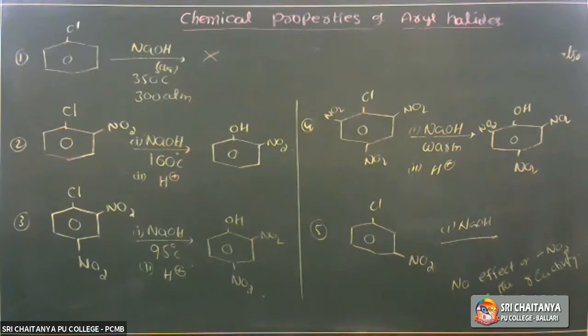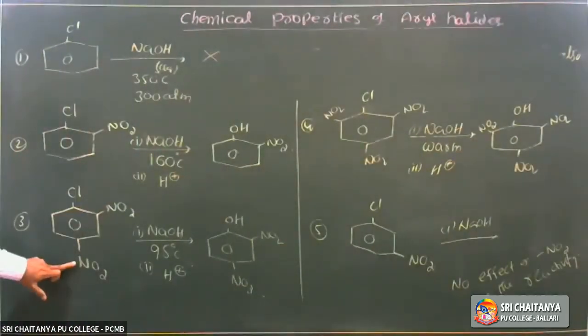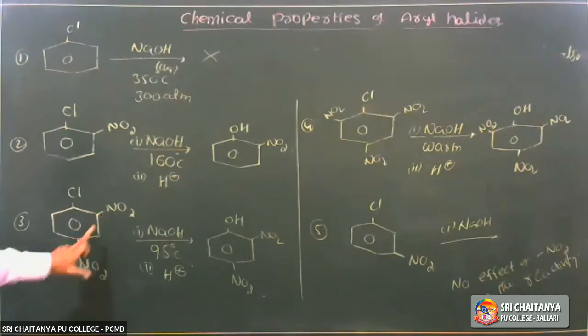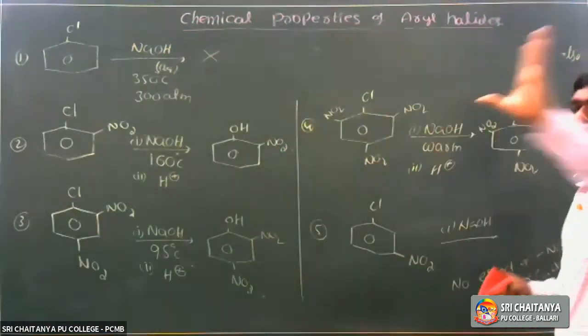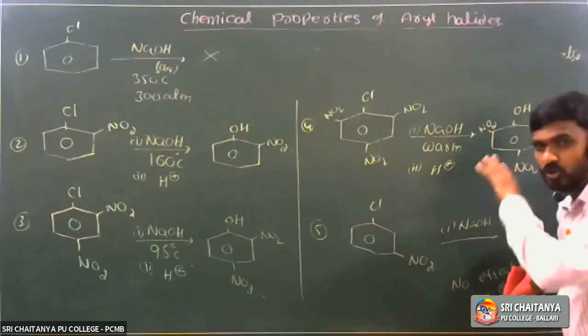As the number of electron withdrawing groups like nitro, cyano, aldehyde, and carboxylic acid at ortho and para positions increases, reactivity increases. If an electron withdrawing group is substituted at a meta position, there is no effect.